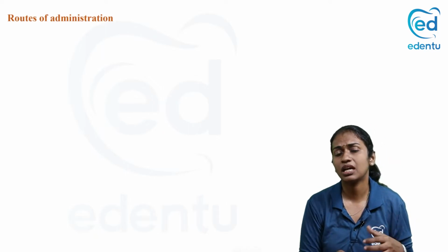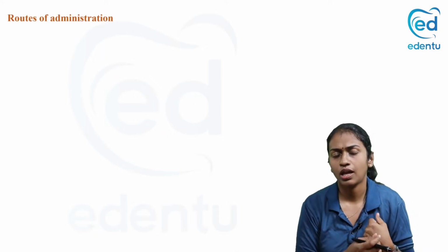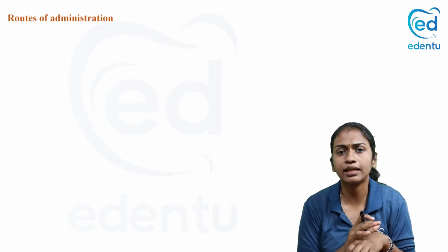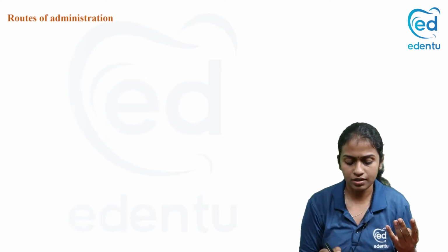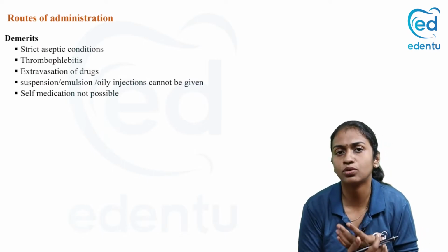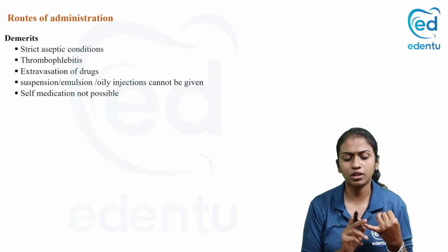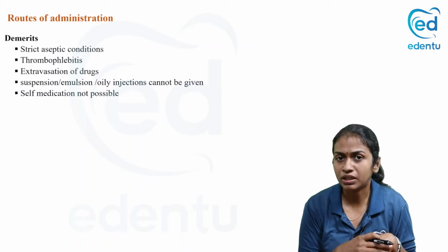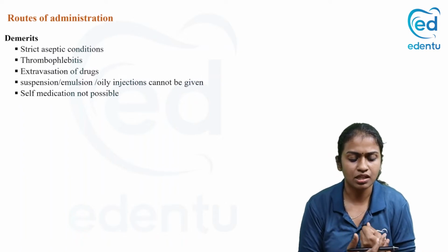What are the demerits? You cannot self inject by intravenous route, and it requires a skilled person. Highly sterile environment should be there, because otherwise it can lead to infections, and there can be local reactions like inflammation of the vein, like thrombophlebitis is very common. So strict aseptic conditions are very important. It can cause thrombophlebitis. Sometimes it can extravasate to the neighboring tissue, okay, and can result in tissue necrosis. You would have commonly seen these conditions.